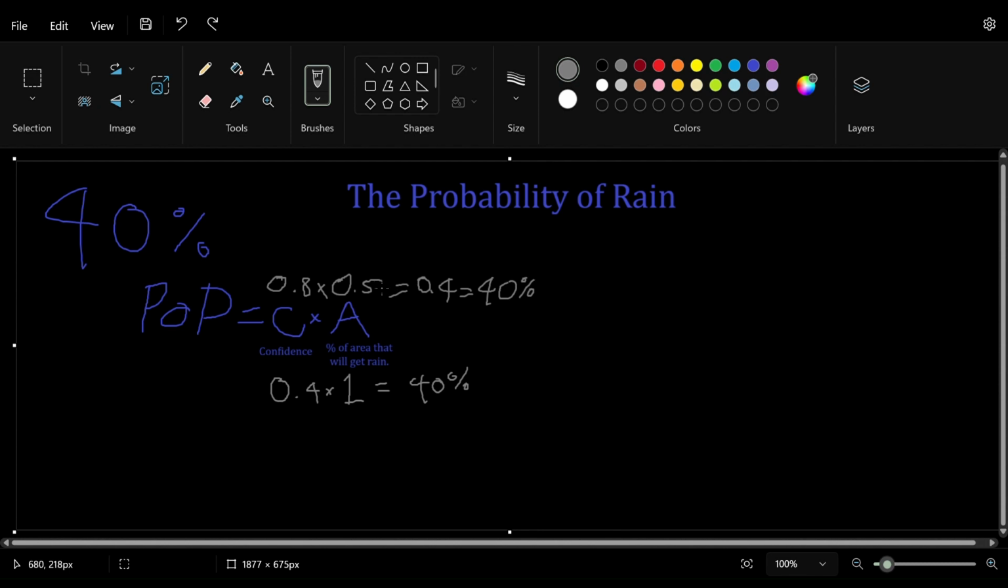And also, if the meteorologist thinks it's going to rain on half the area, let's say there's the area and half the area, maybe it's this half, maybe it's this half, maybe it's this half. We don't know. The weather forecast does not tell us that. It just tells us how confident the meteorologist is that a portion of the area will get rain. But we don't know the portion of the area that will get rain or the meteorologist's confidence. We just know the final probability of precipitation. And there's other ways to measure probability of rain and precipitation, but those fall outside the scope of POP.